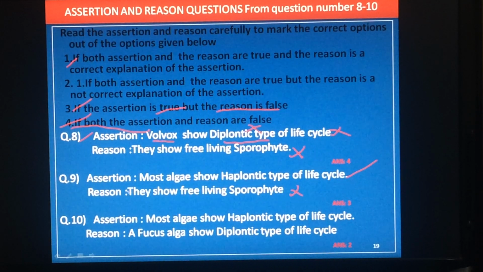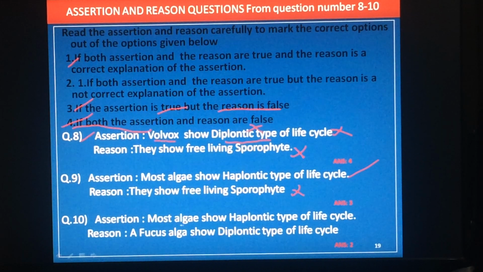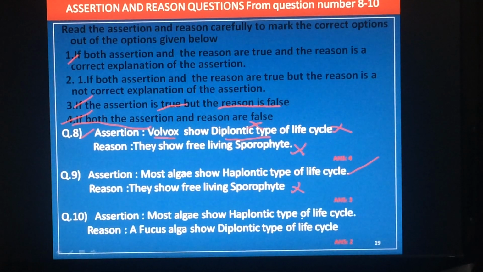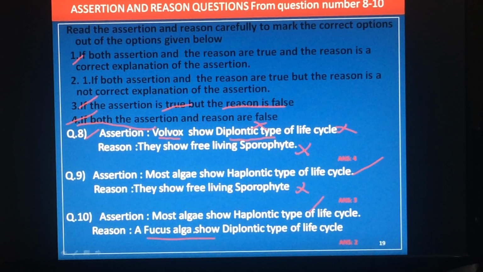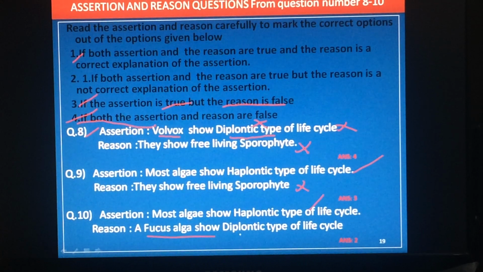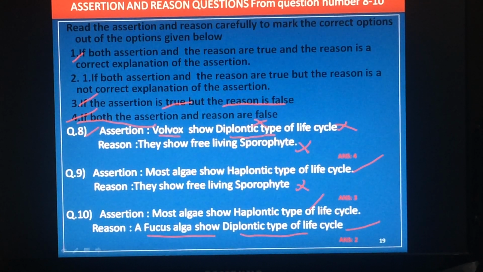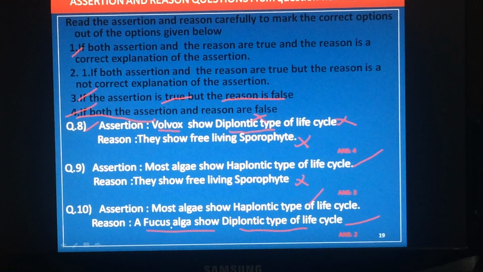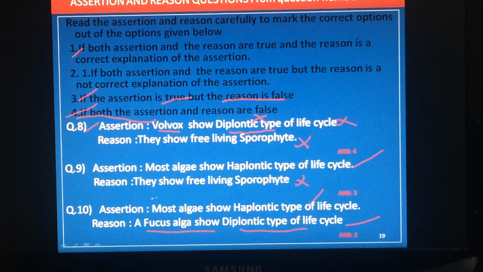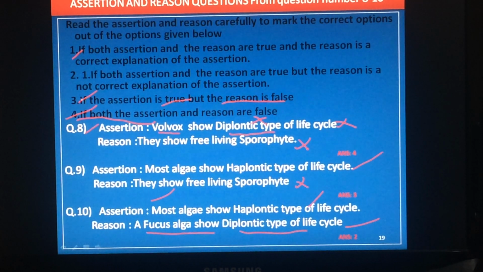Then last question, 10th question. Assertion: most algae show haplontic type of life cycle. That is right. Reason: Fucus, a brown alga, shows diplontic life cycle. This is also right. Both are right. But the reason is not the correct explanation of the assertion. That's why the answer is 2.